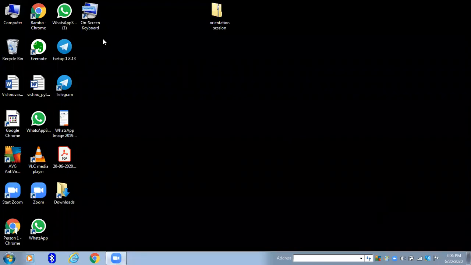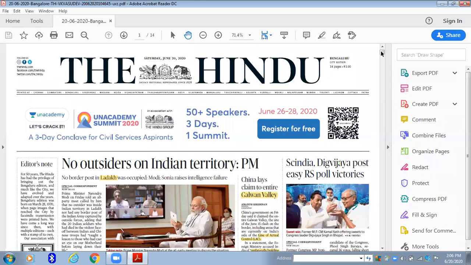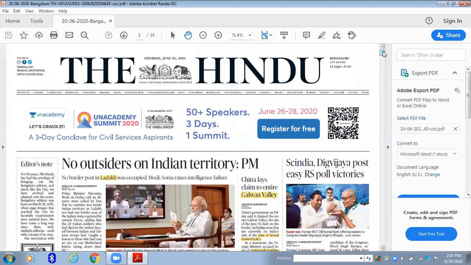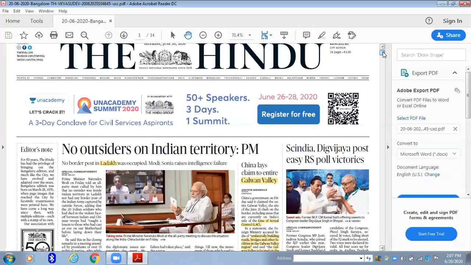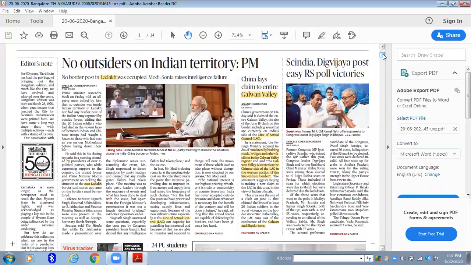I'll be dealing with The Hindu paper today, and we will deal with the Economic Times or Live Mint once this session is done, on the next day. I hope you are able to see my screen, and this is The Hindu dated June 20th, 2020. I deliberately took the Bangalore edition because most of you will be from Bangalore, so you'll have physical access to that newspaper. And I'll tell you exactly how to read a newspaper.